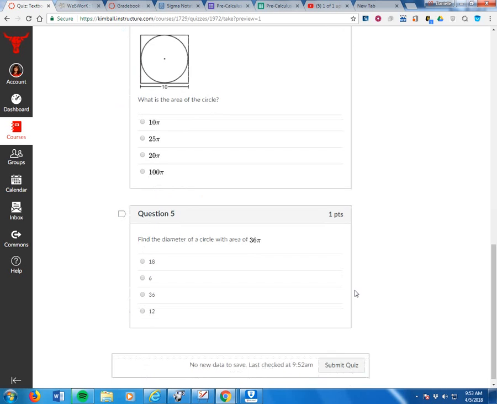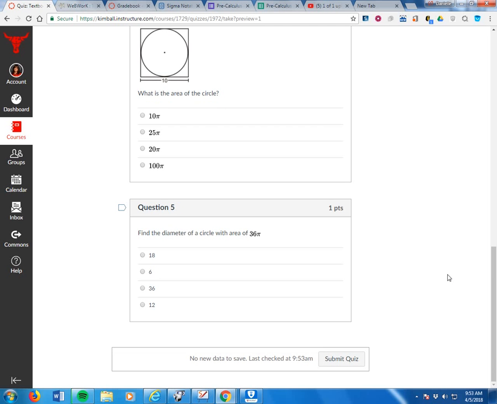The area of this circle, 25 pi. Yep. The radius is 5, and then you square it, multiply it by pi. And then finally, find the diameter of a circle with the area of 36 pi. Yes, so you first have to find the radius, which is 6, and then double it to get 12.